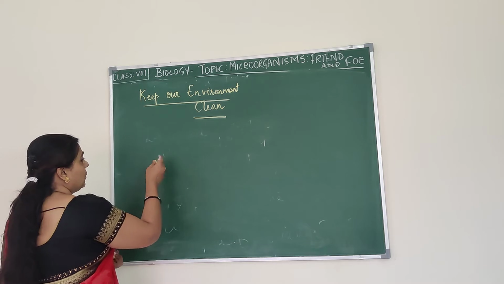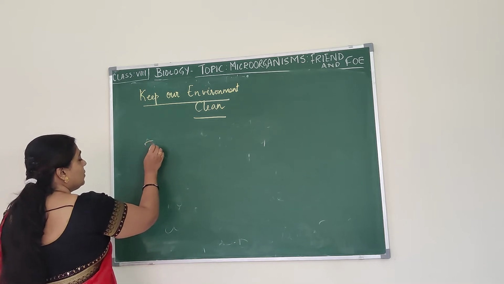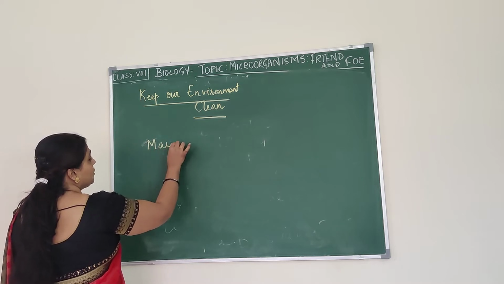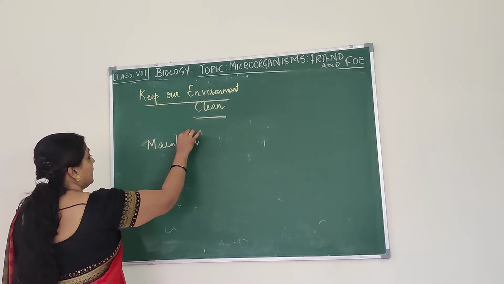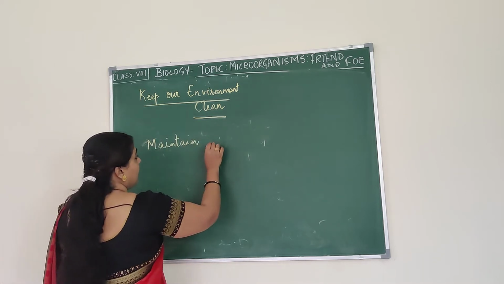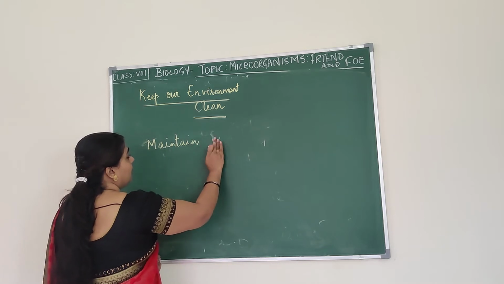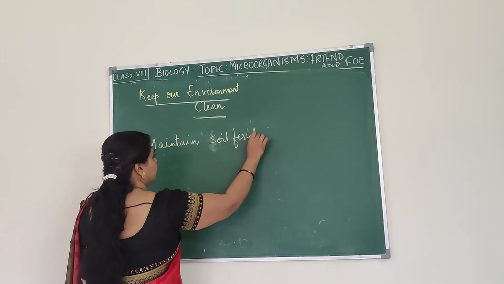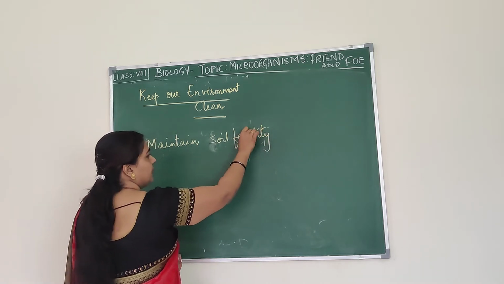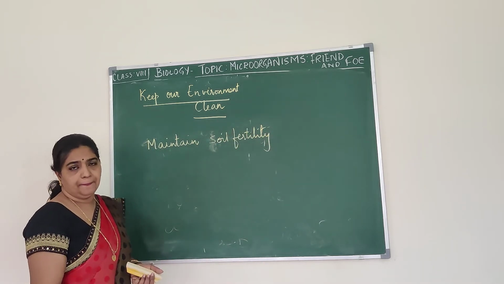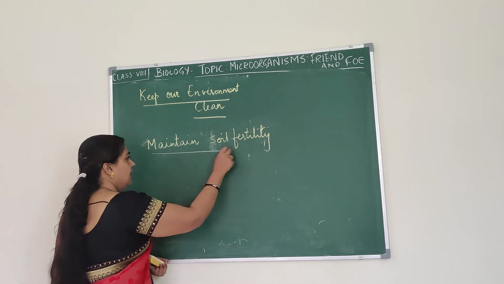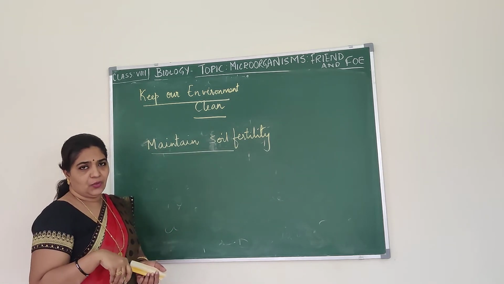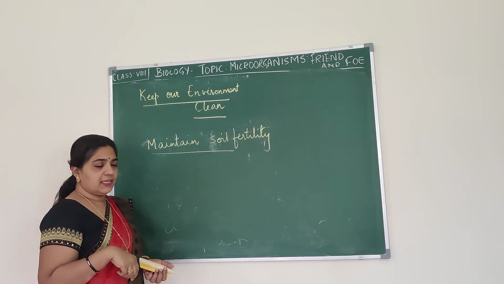Then, I told you the microorganisms also help in maintaining the fertility of the soil. How do they maintain the fertility of the soil? It is simple. There is one special microbe, which you have learnt about in 7th standard.